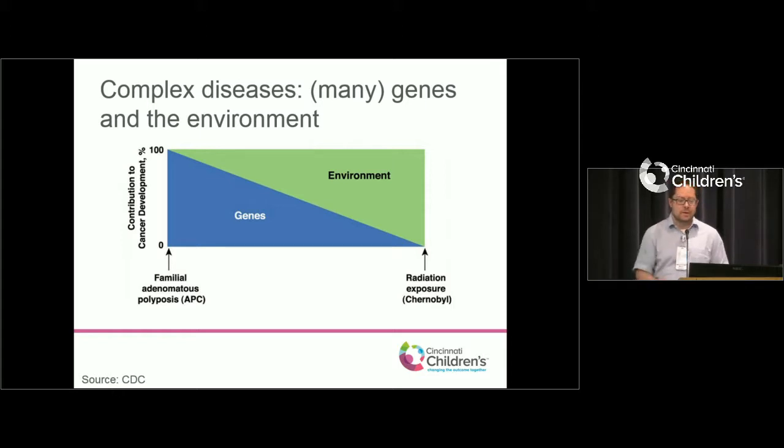It doesn't matter if you eat the healthiest diet or get a colonoscopy every week, you're going to get colon cancer. On the other end of the spectrum, very severe environmental exposures, like folks who worked at Chernobyl when it melted down. You can have the best genes in the world, you're going to get cancer because you worked at Chernobyl. Unfortunately, most complex diseases are somewhere in the middle, where we think there are components in the environment that contribute, but also typically many genes that contribute as well.